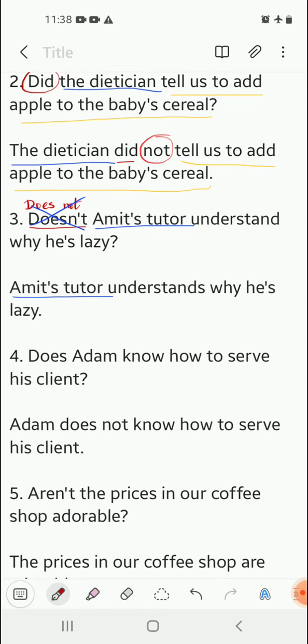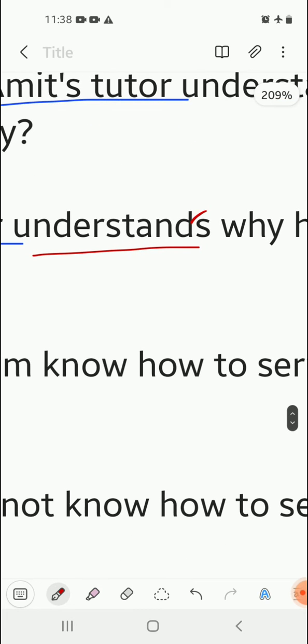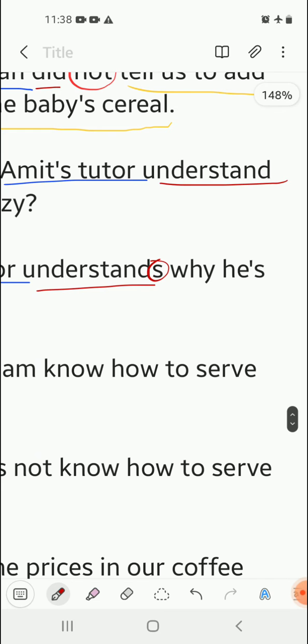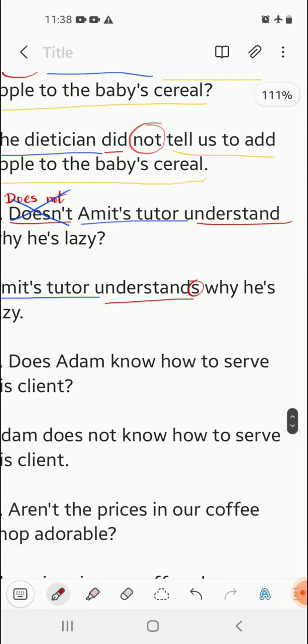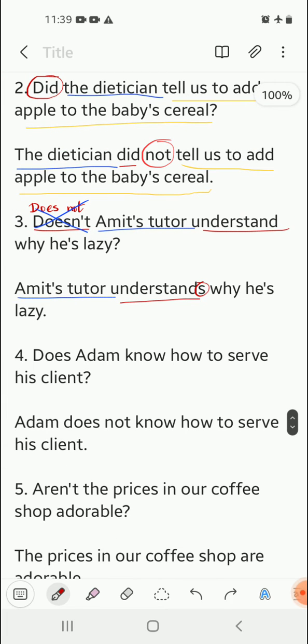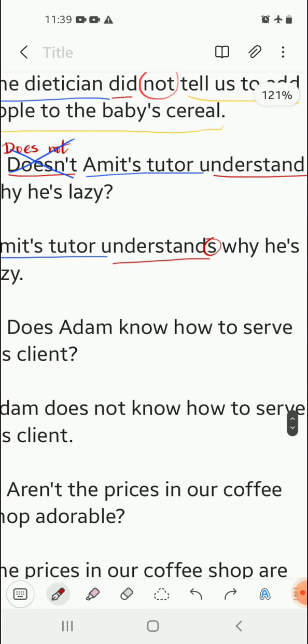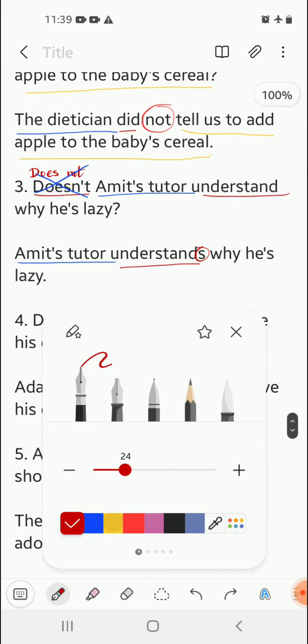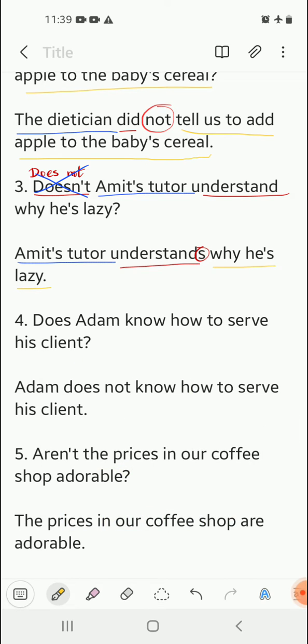So look over here, we have got understands. Now we have an S over here. In the question there was no S because does not was already used. But in this sentence, does not is already removed, so we have to add an S in the sentence. And the rest of the sentence remains the same: why he is lazy.